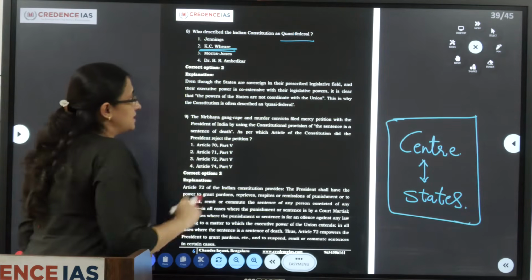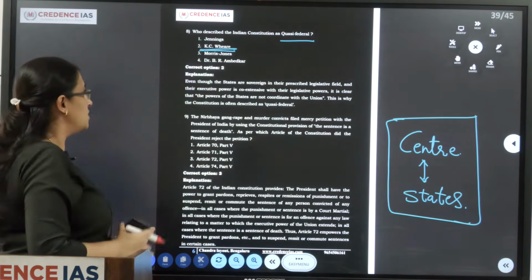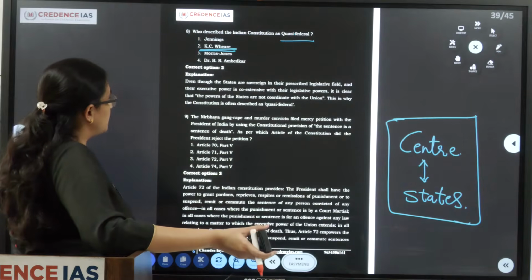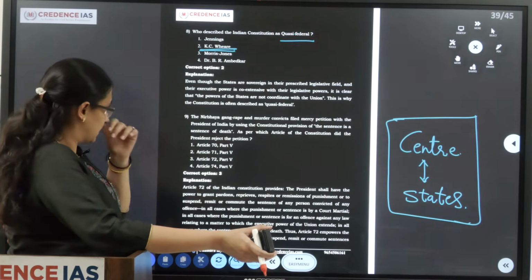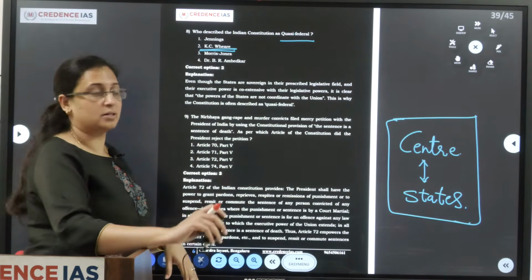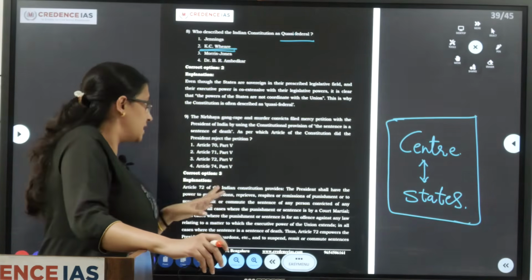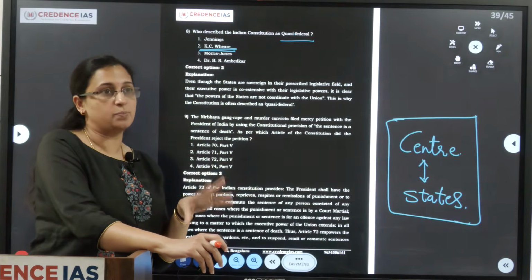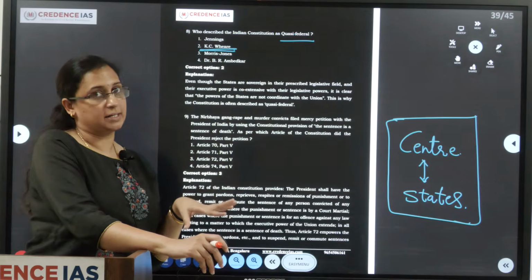Wheare described the Indian Constitution as quasi-federal because the states are sovereign in their prescribed legislative field and their executive power is coextensive with their legislative powers. India is a union of states, but the states also have coextensive powers in legislation as well as executive.